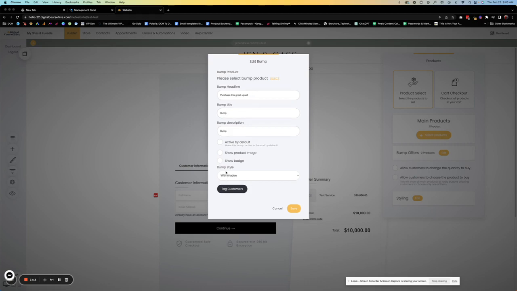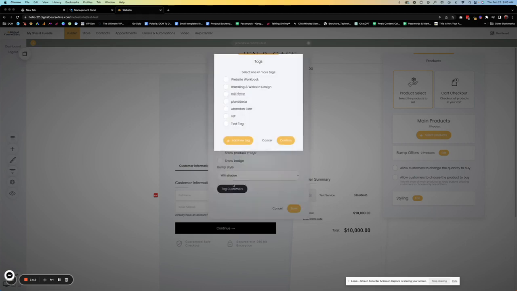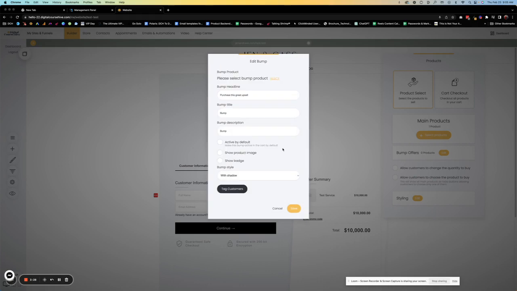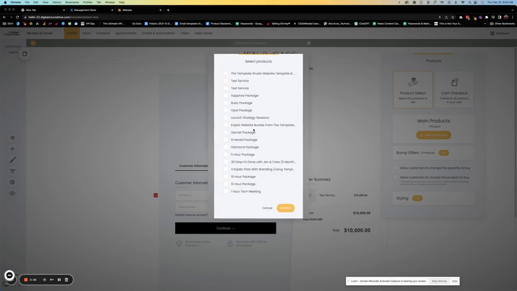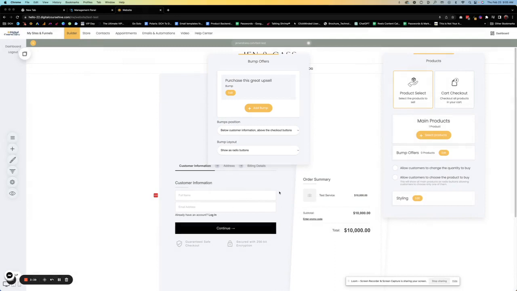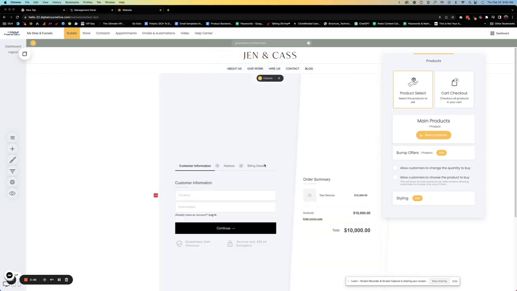And then you can add, and let's say we want to tag them with a bump offer tag, right? And we can confirm that. And then right up here at the very top, bump product, please select bump product. So we want to go and select the bump product offer. Okay. Below customer information above the checkout buttons, show as radio buttons. That's good for me. All right.